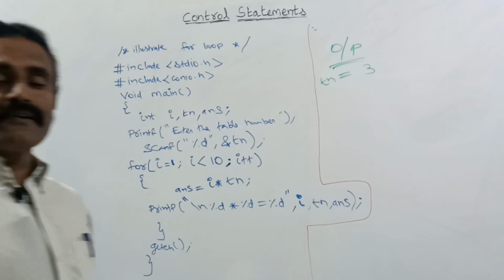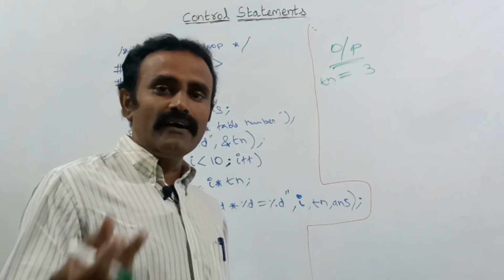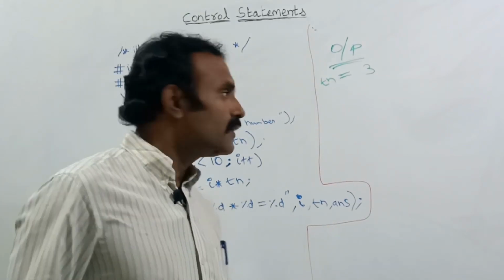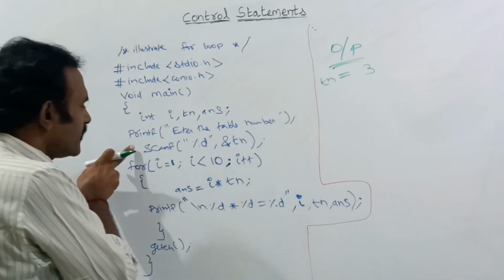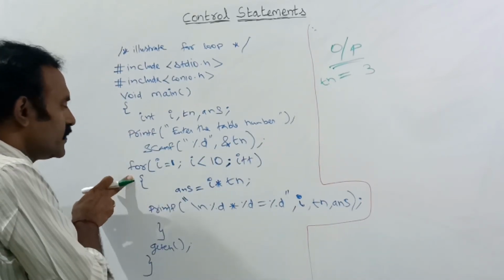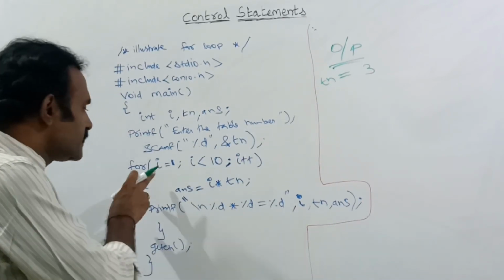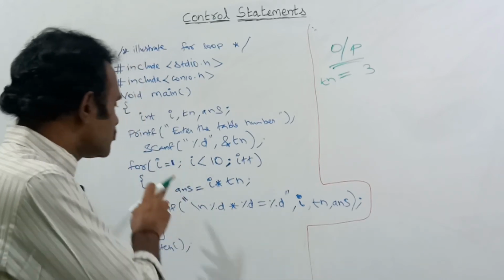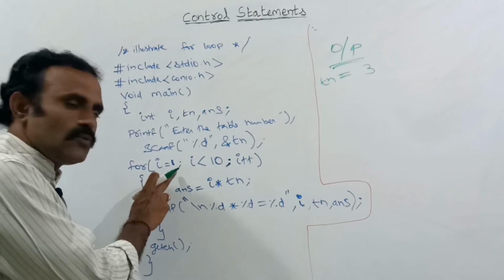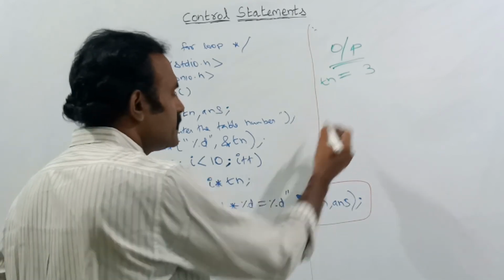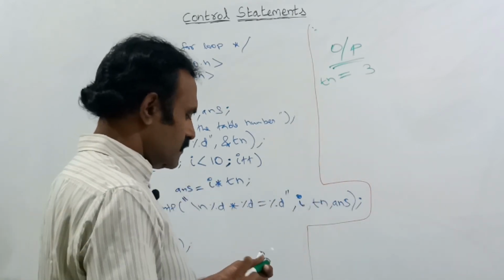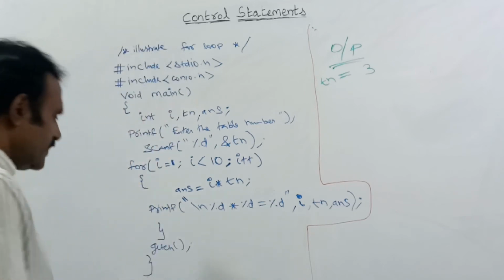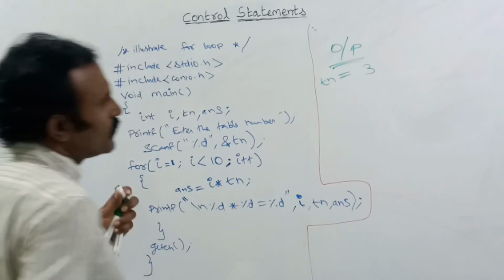At runtime it will ask which table we need, and we can give that table number. After getting the table number, it goes to the for loop. Inside the loop I am telling it from 1 to 10. First, the I value is how much? 1. I is equal to 1.